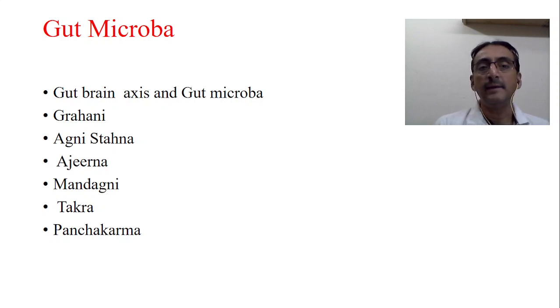And now the new concept is the gut-brain axis. We also believe that a second brain exists in the gut. If you see primordial animals like the roundworm or earthworm, and so many reptiles, in their body the brain actually exists in the gut area.